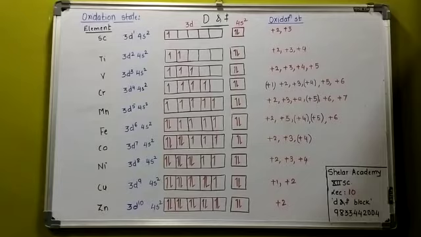That means the lowest oxidation state of chromium and Cu is +1, while for others it is +2. The common oxidation state of the first transition elements is +2 because the outer electrons will go first. The relative stability of the various oxidation states can be explained on the basis of the configuration.